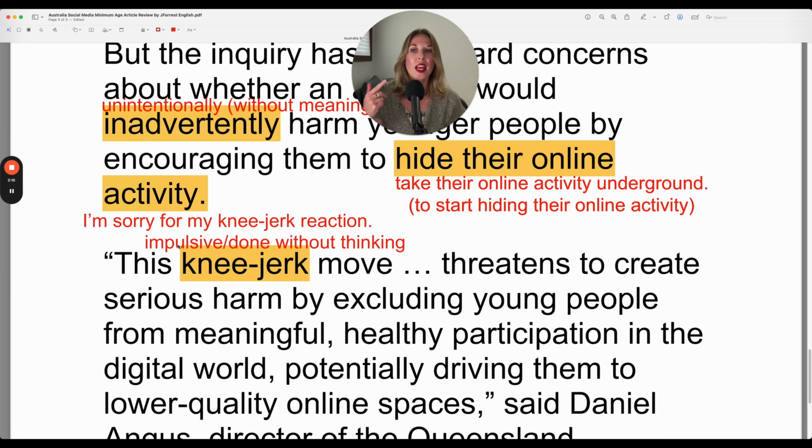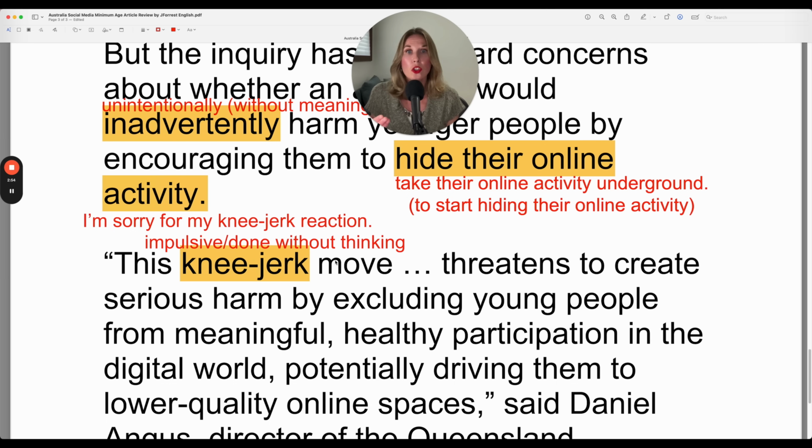You can also think of it as impulsive. When you do something impulsively, you do it without thinking. We use knee-jerk a lot with our reactions. So if you get really upset over something very minor, later you might apologize and say, I'm sorry for my knee-jerk reaction. You're letting the person know that that anger was just automatic. You didn't take the time to think about it, because if you had, you probably wouldn't have gotten so angry. So we use this a lot to describe reactions.